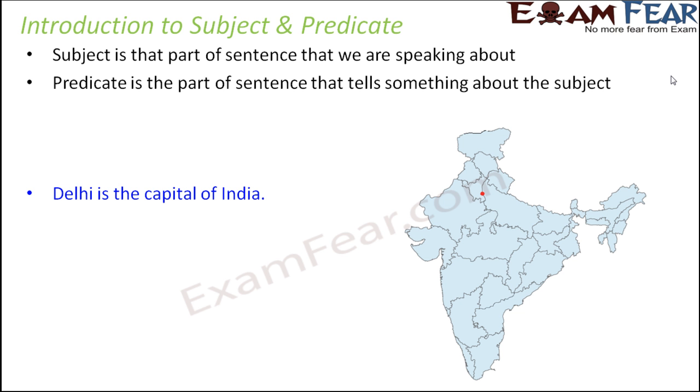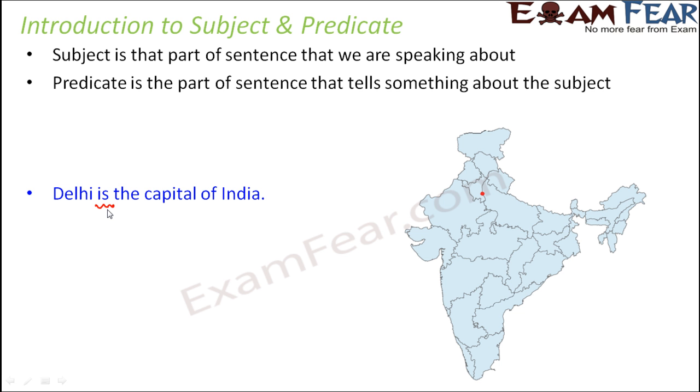So in this case, what you will do is, first of all, try to identify the verb in the sentence. Which is the verb in this sentence? The verb is "is". Right? And now just before the verb, try to ask yourself a question: what or who? In this case, the verb is "is", so what is or who is? If you ask this question, what is the answer that you get? In this case, what is the capital of India?